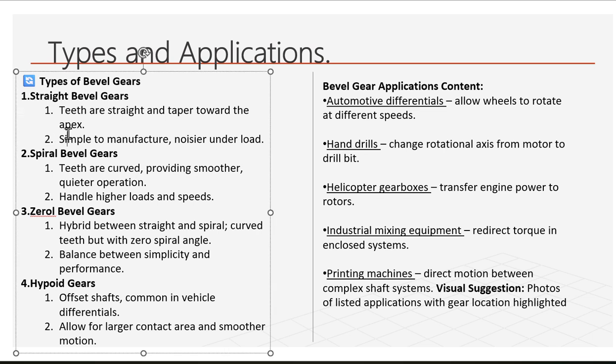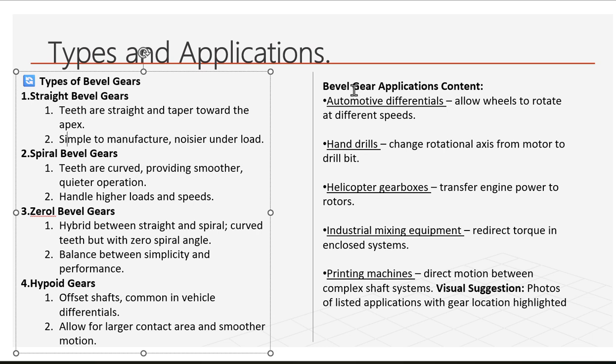In straight bevel gear, teeth are straight and taper towards the apex. Simple to manufacture, noisier under loads. Spiral gear teeth are curved, providing smoother operation, and handle higher loads and speeds. Zerol bevel gear is a hybrid between straight and spiral, a balance between simplicity and performance. In hypoid gear, the shafts are offset, common in vehicle differentials, allowing for larger contact area and smoother motion.